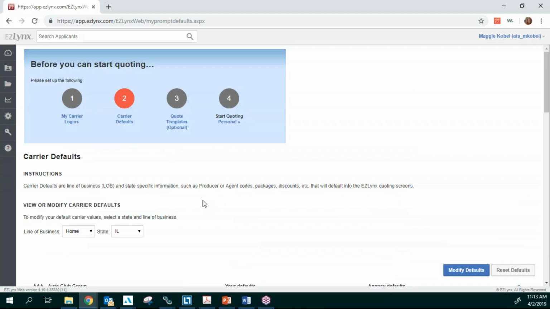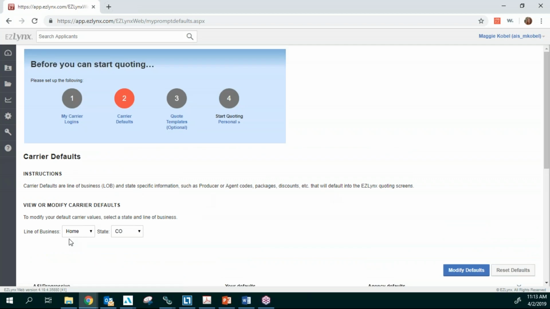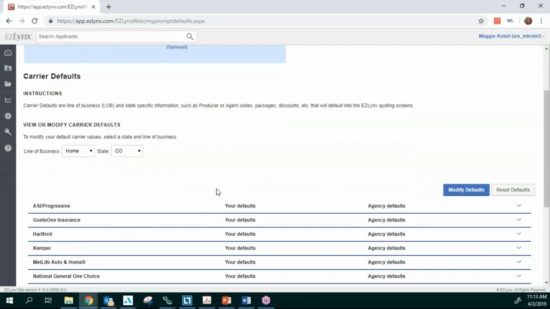If you use multiple states here in EasyLinks, then just come in and change the state that you have. Go in, change it, and do the same for the auto and the home. Put in your defaults for that.